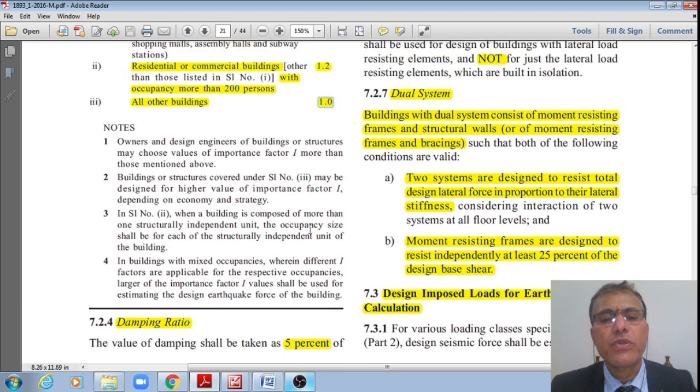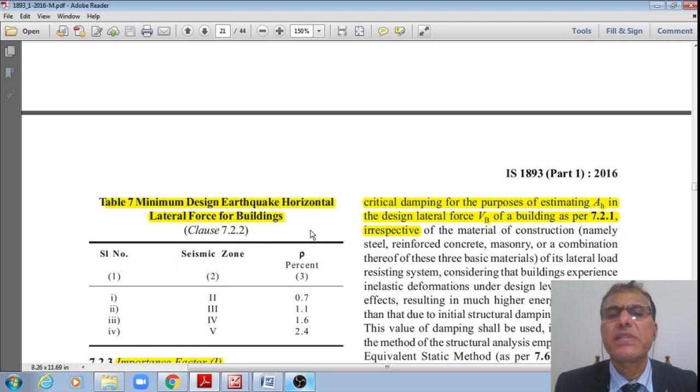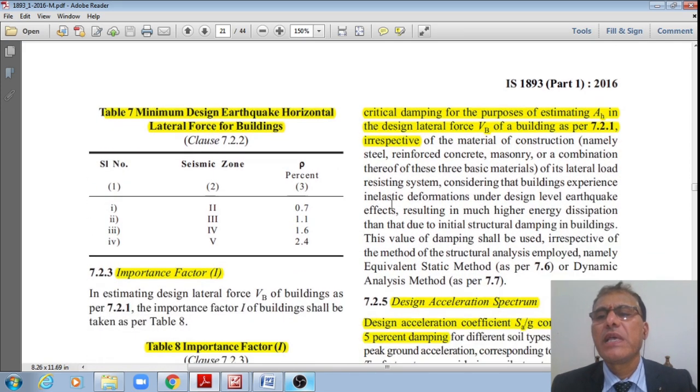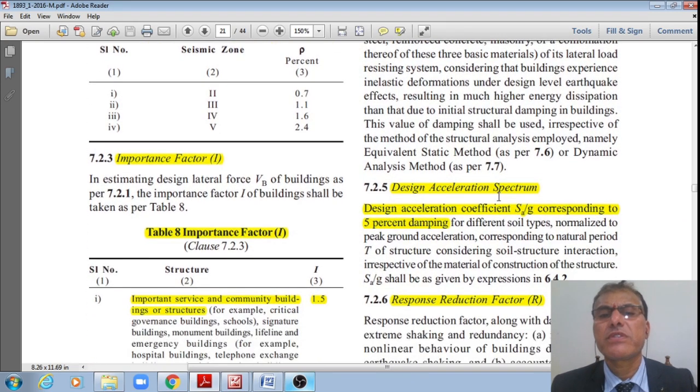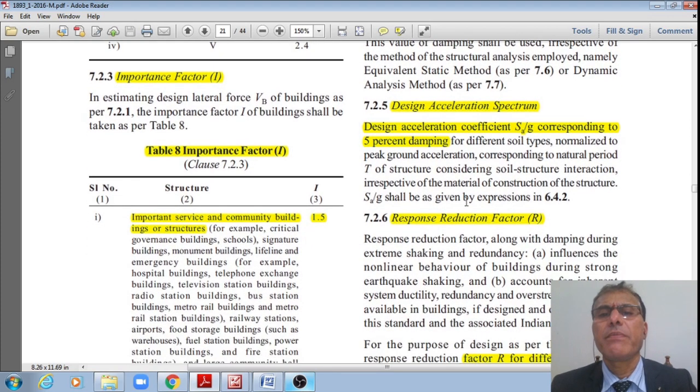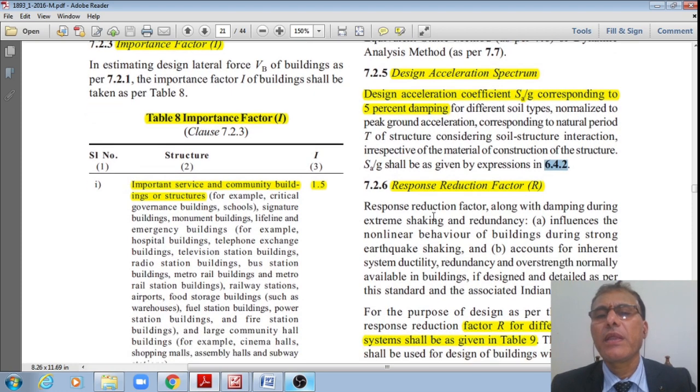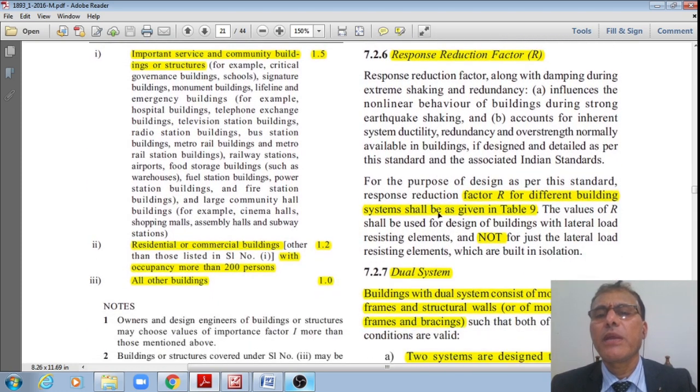Next one is the damping ratio. By default, the damping value shall be taken as 5% of the critical damping for the purpose of estimating AH in the design lateral force VB of the building as per clause 7.2.1, irrespective of the material of construction. Next one, the design acceleration spectrum. The design acceleration coefficient Sa by g corresponding to 5% damping shall be considered as given in clause 6.4.2. Next one, the response reduction factor, notated by R.